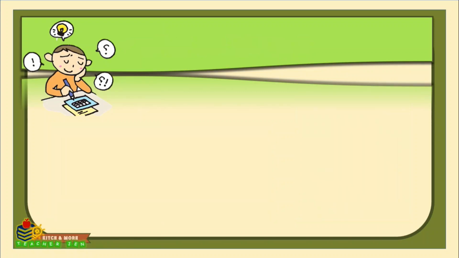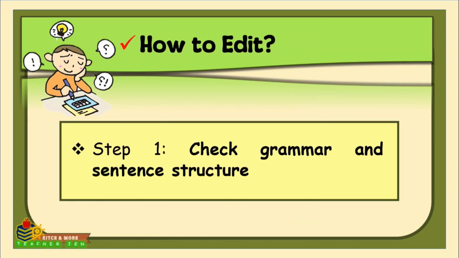So, how are we going to edit? What are the steps that we need to follow? First one, check grammar and sentence structure. Review each sentence to ensure it is grammatically correct and properly structured. Look for common errors such as subject-verb agreement issues, sentence fragments, and run-on sentences. Ask yourself, are all sentences correct or complete? Do they follow proper sentence structure? So you're going to adjust the wording and sentence flow as much as needed.